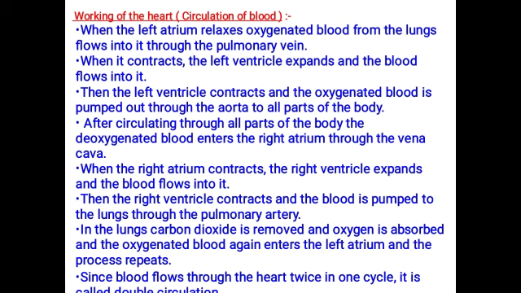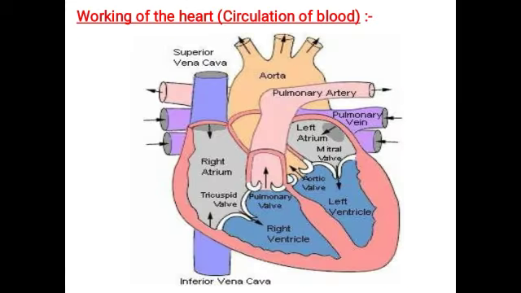Okay, so as I said, the aorta is the main vessel which sends the oxygenated blood to all parts of the body. After the circulation through all parts of the body, the deoxygenated blood enters the right atrium through the vena cavas, that is the superior vena cava and inferior vena cava.